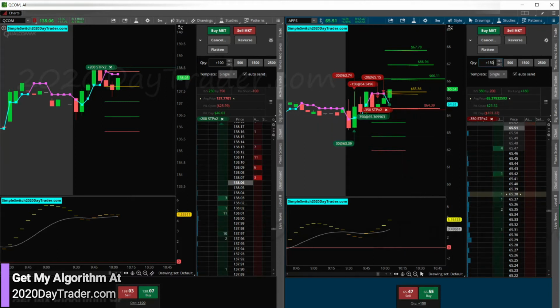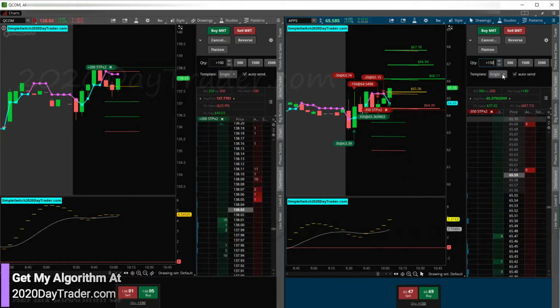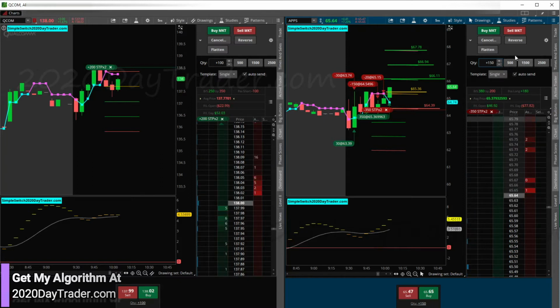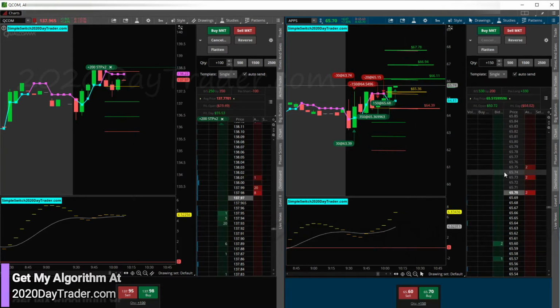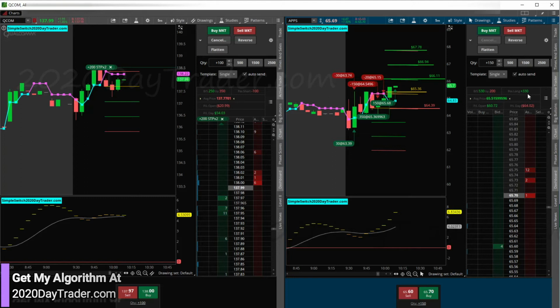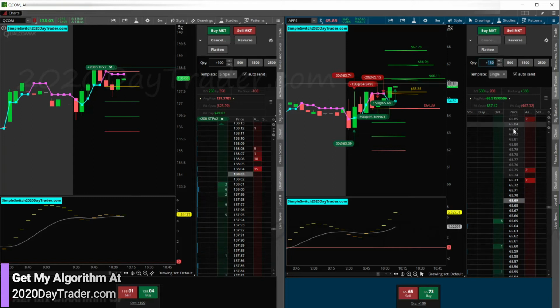All right, so we got about 10 seconds for this to close. And then we're going to go ahead and add to this position 150 shares based on a normal day trading strategy. And then we'll remark this up. We'll erase all this stuff on the chart and remark it. All right, so we'll go. Oh, why not? Because I have open orders. Cancel. Buy. Hurry. Ugh. Oh, well. So we got in a little bit late there. So now we have 330 shares as our total position size.